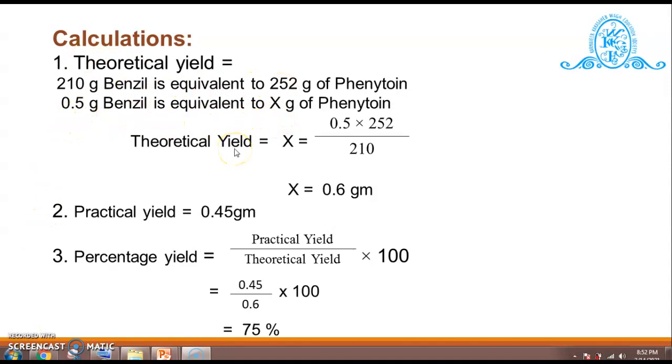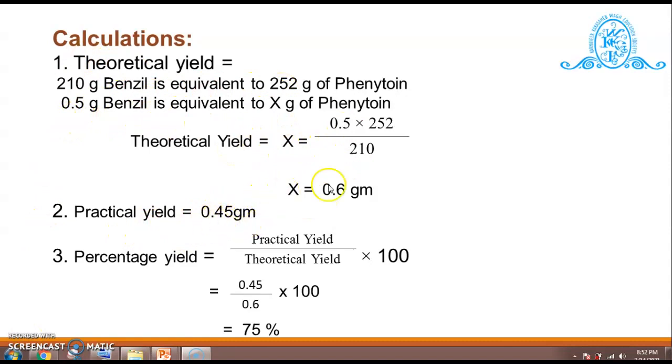So by putting this value into the formula, we can calculate the theoretical yield. So x is equal to 0.5 into 252 divided by 210. So x is equal to 0.6 gram. This is our theoretical yield. So after performing the actual practical, we can obtain the practical yield, which is 0.45 gram.